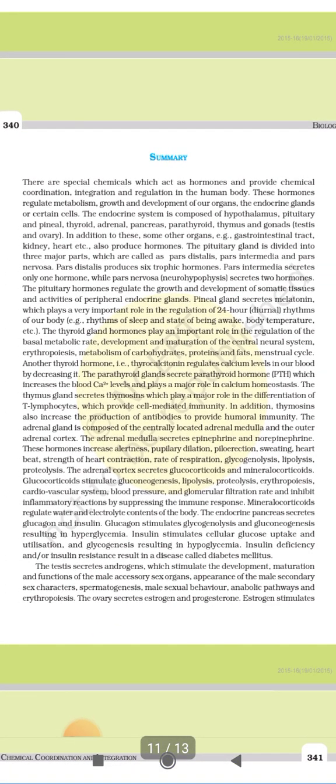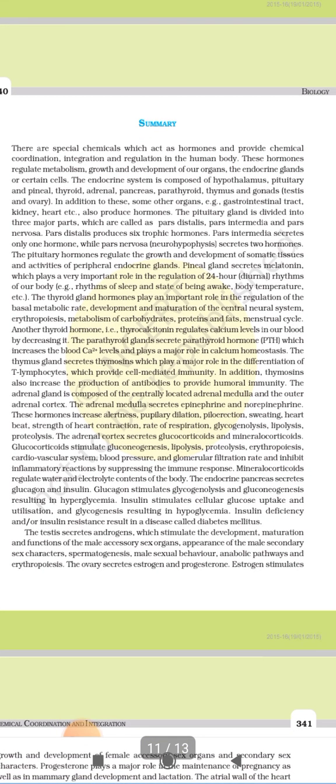There are special chemicals which act as hormones and provide chemical coordination, integration and regulation in the human body. These hormones regulate metabolism, growth and development of our organs.